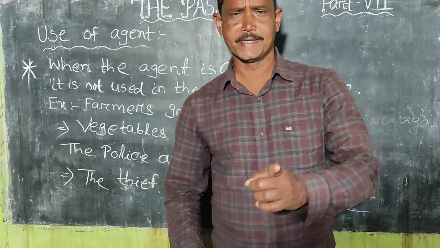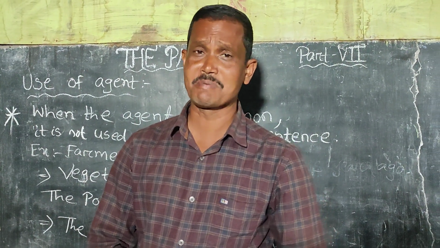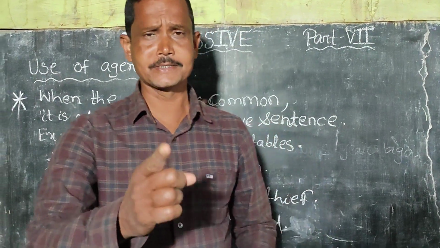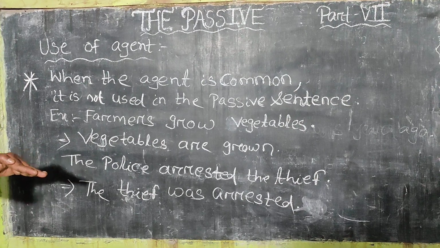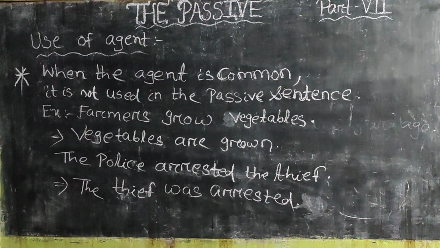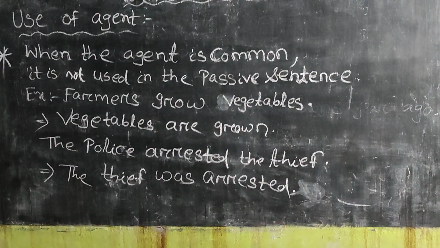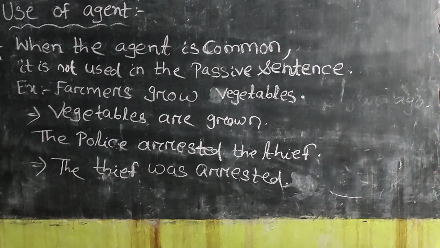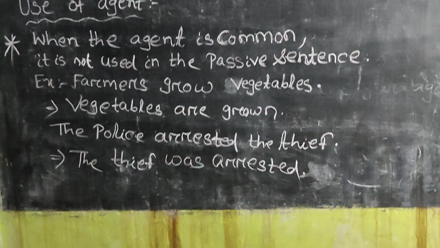Then, when the agent is common or general, it is not used in the passive sentence. Example: farmers grow vegetables. The answer will be: vegetables are grown. We cannot say vegetables are grown by farmers, because everyone knows that farmers grow vegetables.